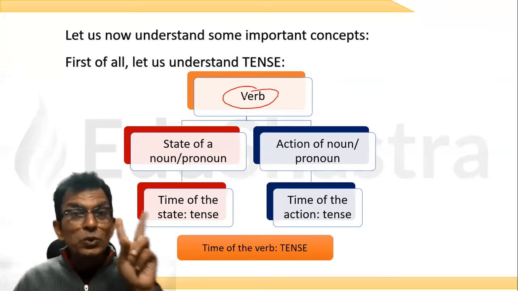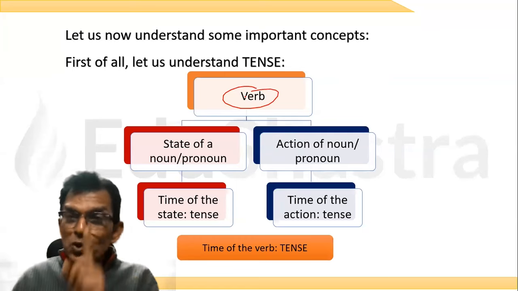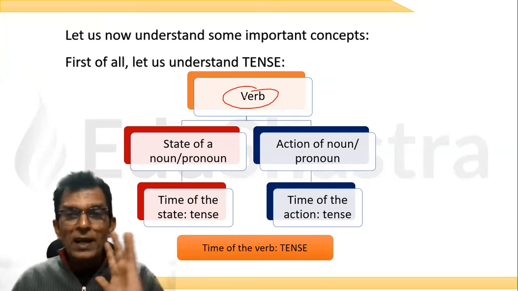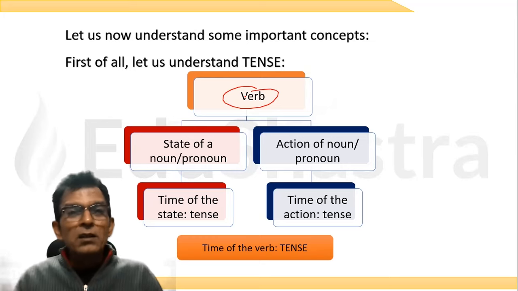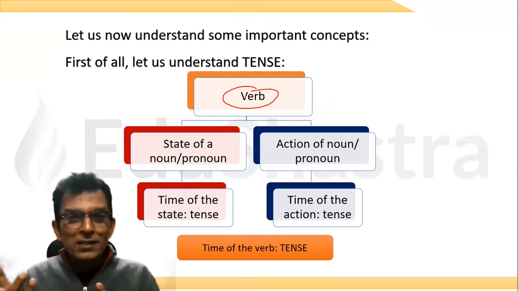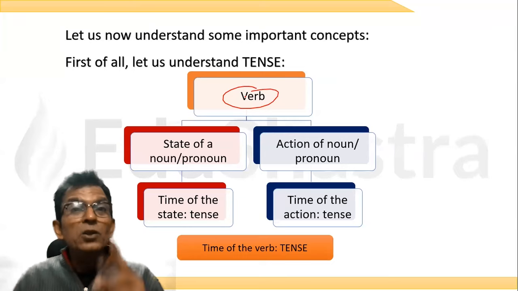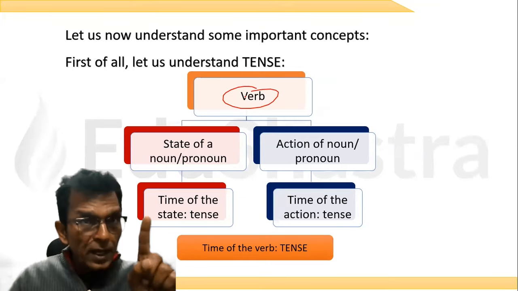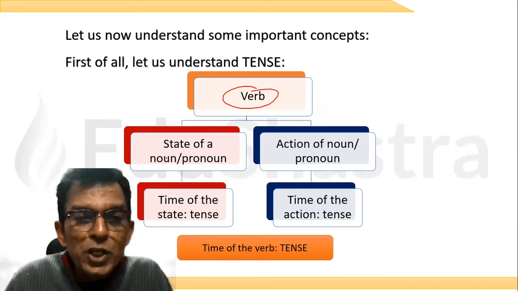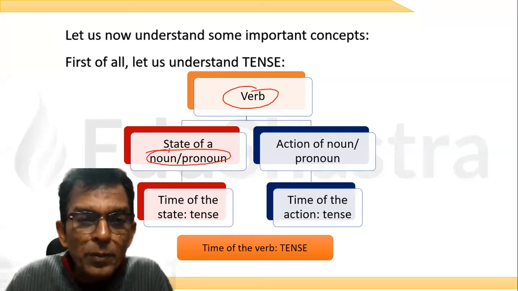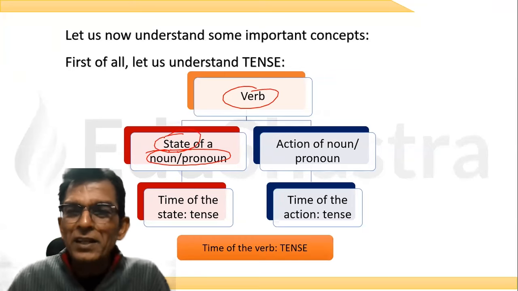Now, verbs do two things. Remember, verbs are not action words. If I ask you, most of you might say, sir, verbs are action words. Now, that is not all it does. उतना ही केवल काम नहीं, दो काम करता है. ये सिर्फ एक काम नहीं करता. They do not only show the action. They do two things. They show the state of a noun or a pronoun. What do we mean by state?